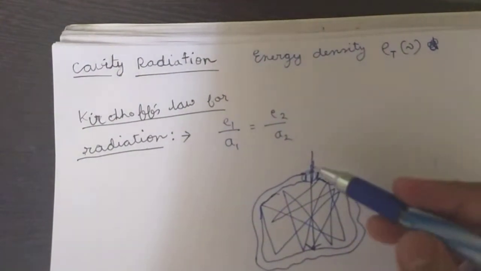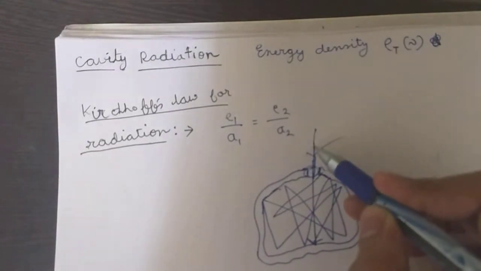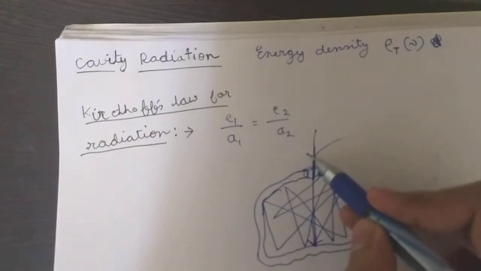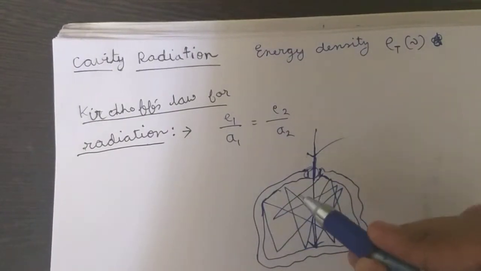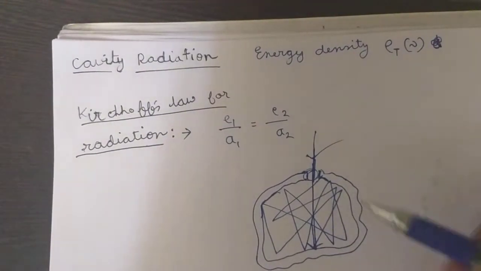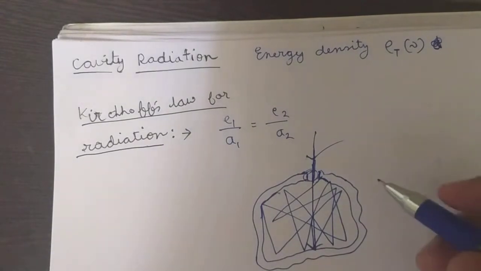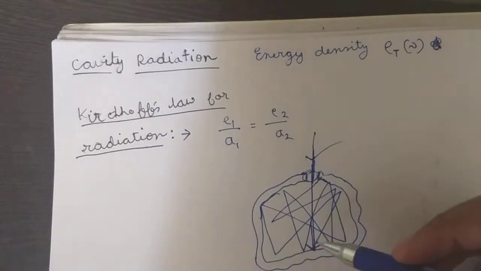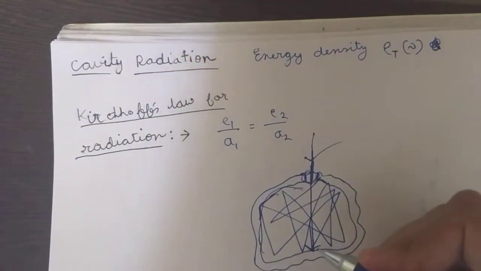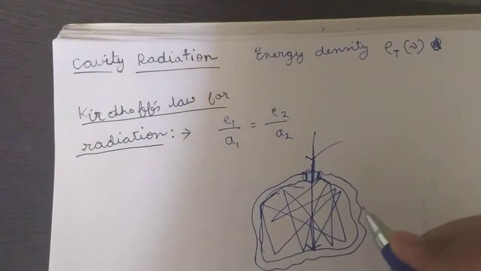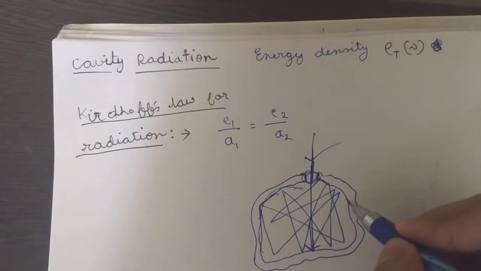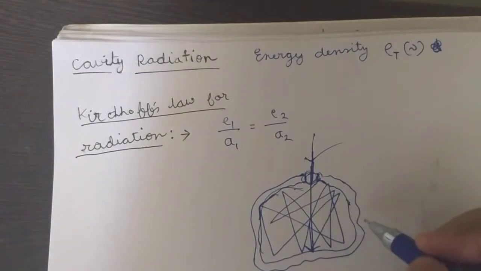So any kind of radiation that is incident in this cavity through this small hole is trapped inside this cavity. So it has the similarity with the black bodies. As a black body absorbs everything around it, this small hole and this cavity also absorbs everything. So we can call it a black body now, as it has the absorption characteristics similar to the black body.